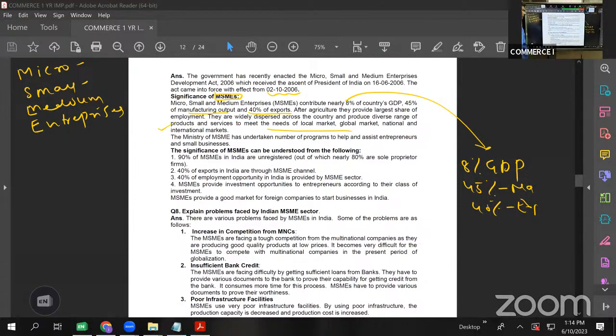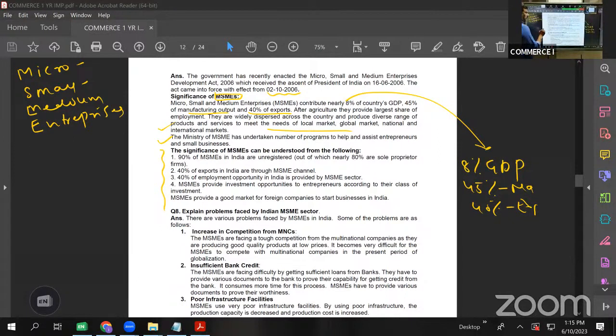Then the Ministry of MSME has undertaken a number of programs to help and assist entrepreneurs. As part of that program, as I was telling you, they are being given smaller plots, tax privileges, tax benefits, tax holidays, and loans at a subsidized rate. All these things are part of this program only. With these figures, we can understand the significance of MSME.